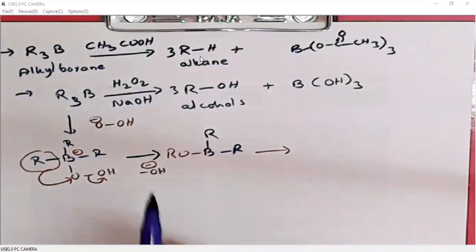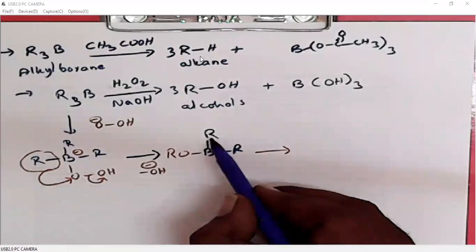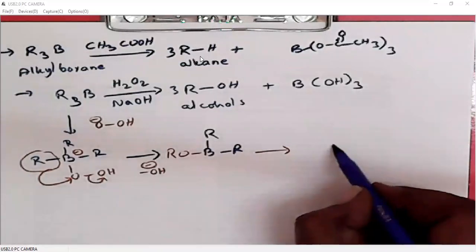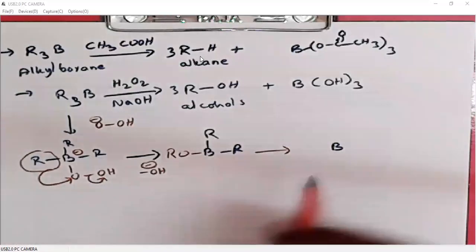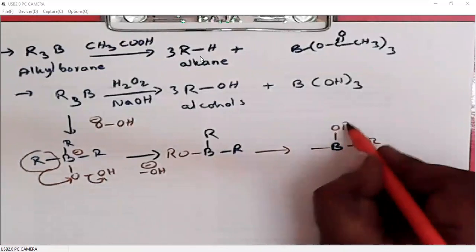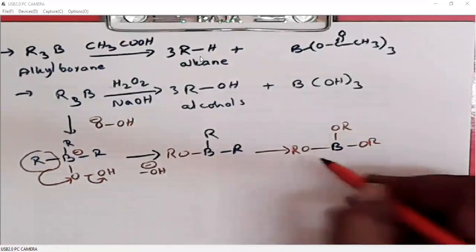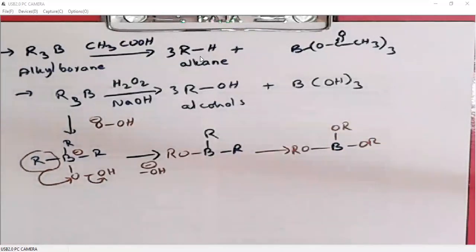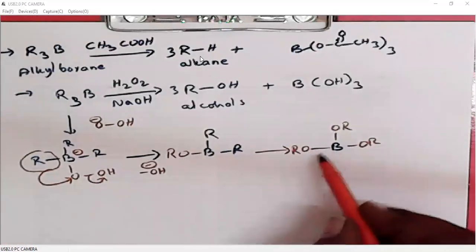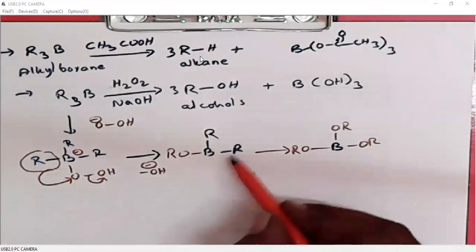If it is a monosubstituted alkyl, all three alkyl groups can be converted to borate esters. If it is a disubstituted carbon, only two alkyl groups can be converted to borate ester. One will remain as such.